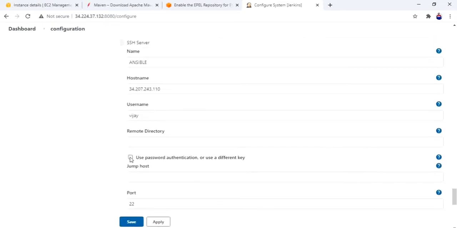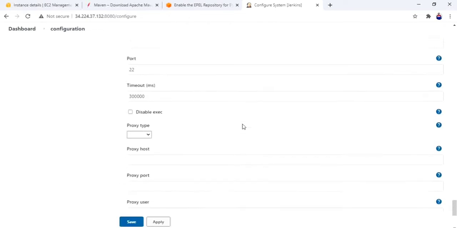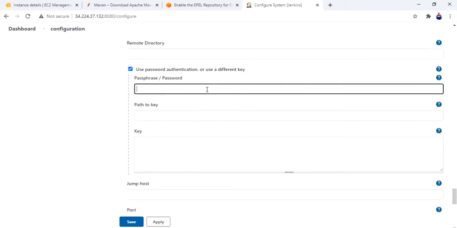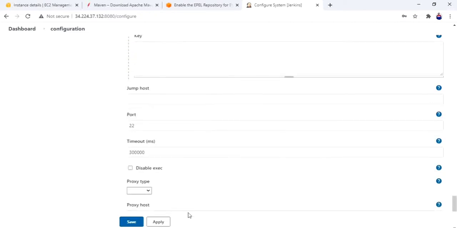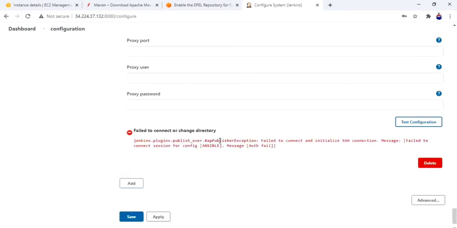Here I have to give the password for the Vijay user. Make sure the password is correct. Okay, we can test whether Jenkins is communicating with server 2 or not. Test configuration. It failed to connect to change directory.